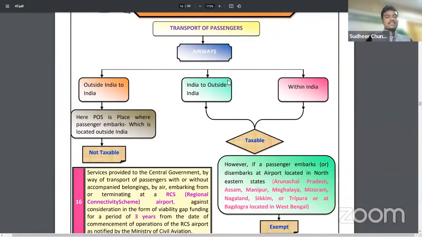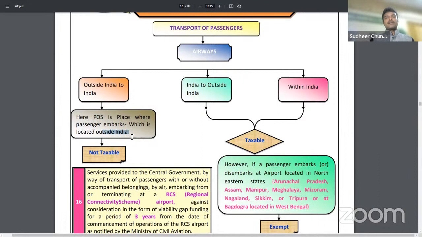Passenger transportation services from outside India to India. Sir, airways, we are going to purchase tickets. So from outside India to India, sir, in the place of supply chapter we have already learned, the place where the passenger embarks for the journey will become the place of supply. So from outside India to India, he is coming, means where he is going to climb, at outside India, he is going to climb. So it is exempted from GST here. It is not taxable at all because the place of supply is outside India here.